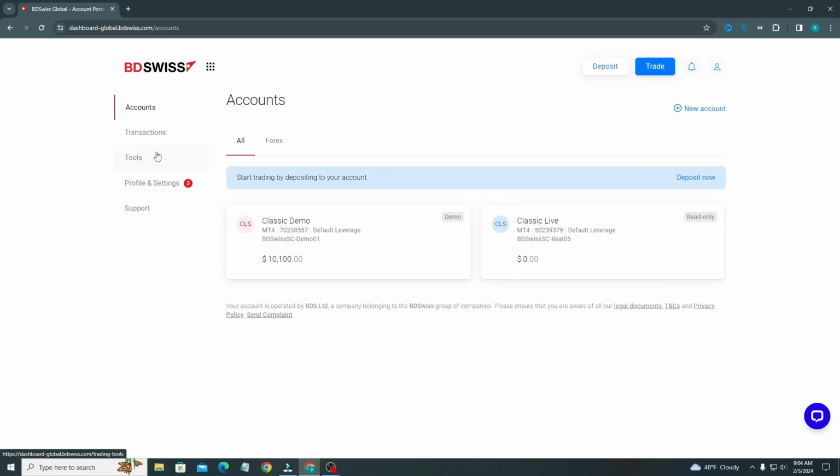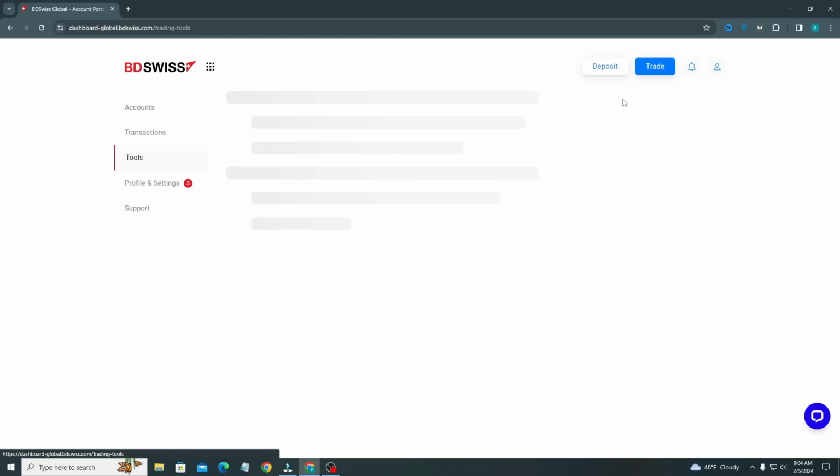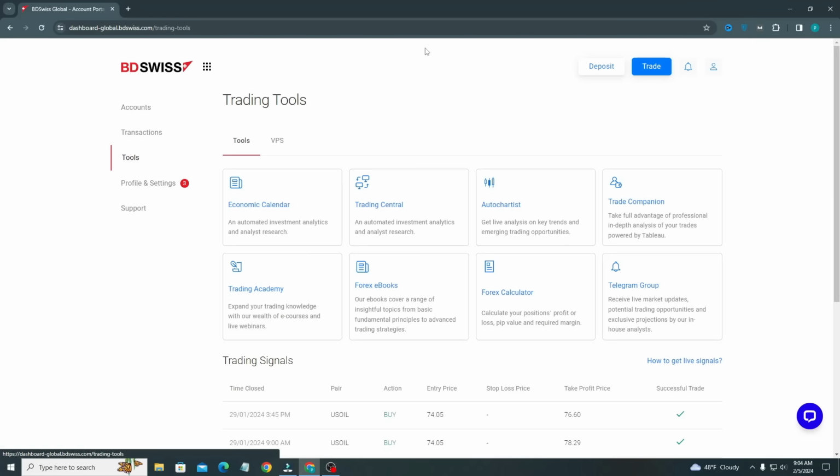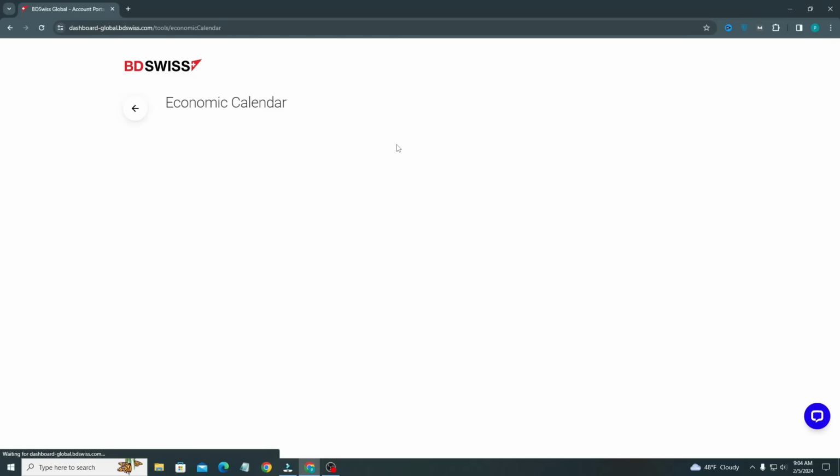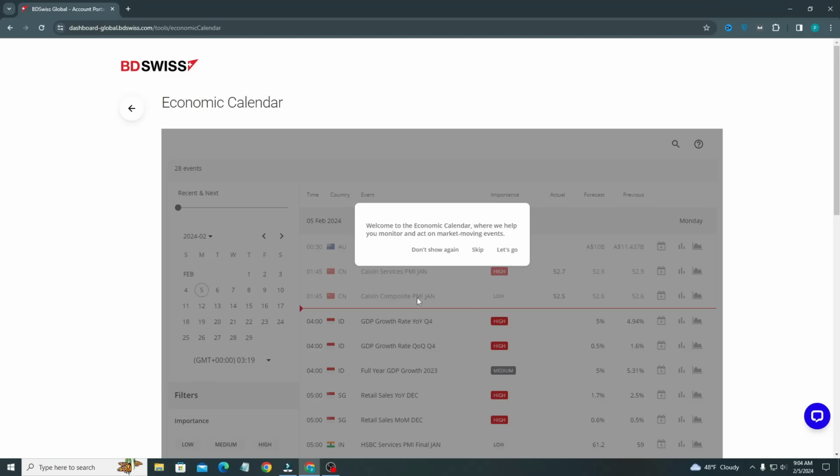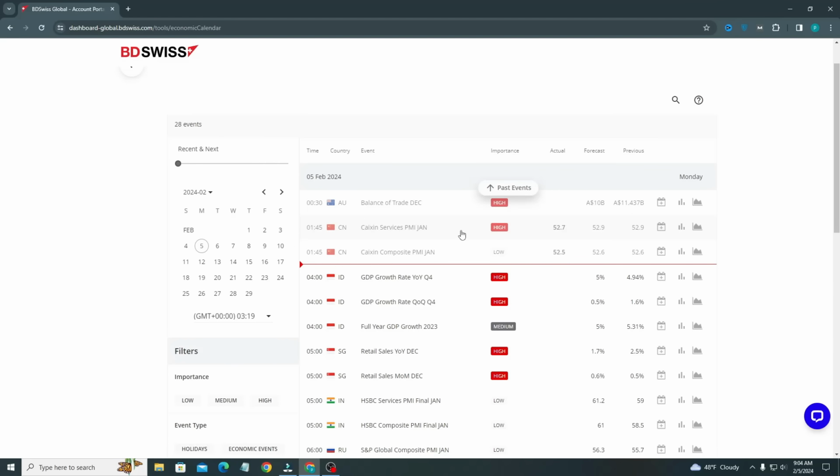I will tap on back, and here in the trade tool you will see various types of tools, like the economic calendar, trading, and so on. I'm going to tap on economic calendar, so it will be easier for us. I'll tap on skip now. Here you can see the economic calendar, like the high, the rate, the ratio, each and everything.